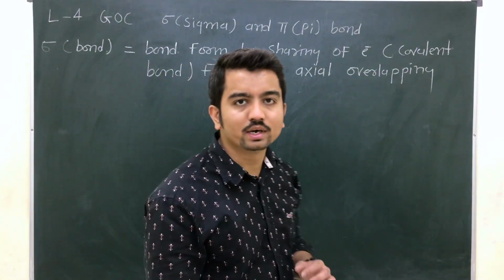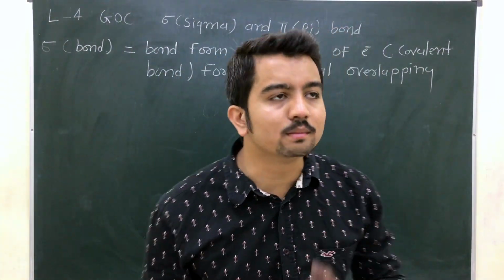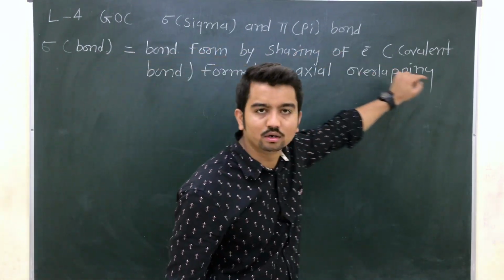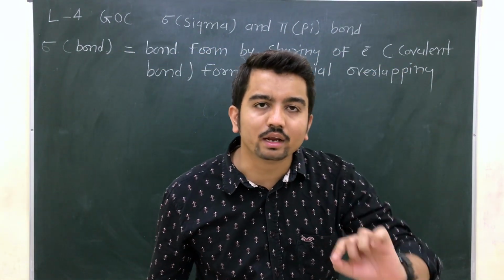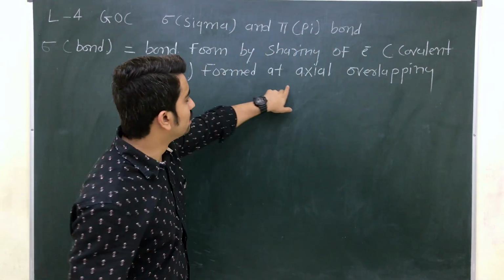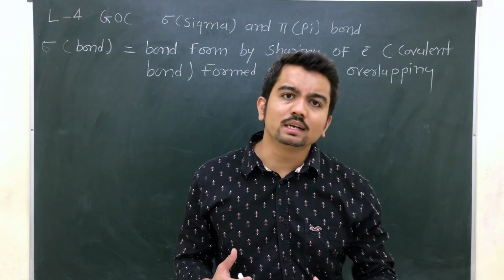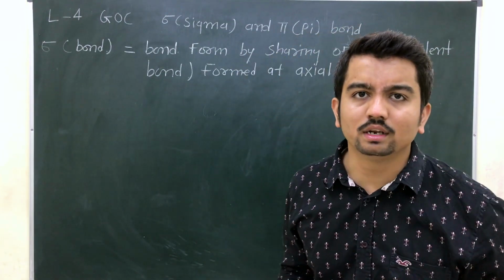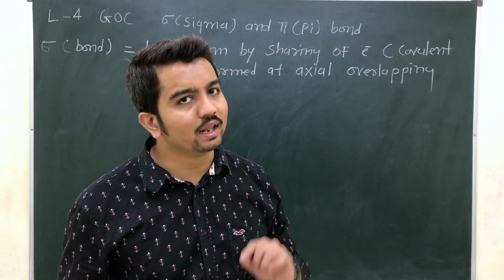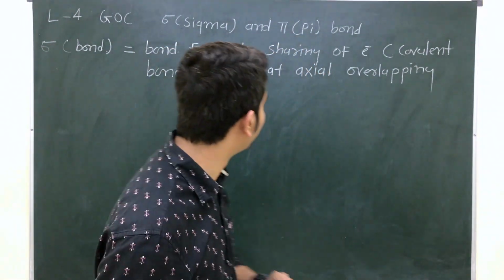Is it clear, my dear friends? What do we mean by the word sigma bond? Sigma bond means a bond formed by a sharing of electron between two elements at axial overlapping. What exactly do these words want to say? What exactly is the meaning of the statement? So let's identify the meaning of this statement.